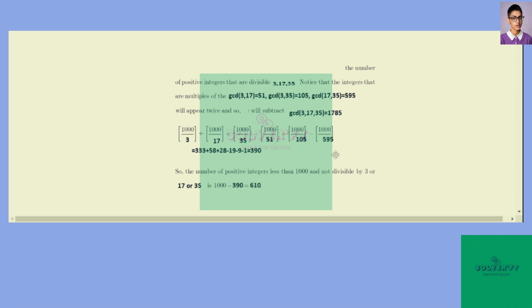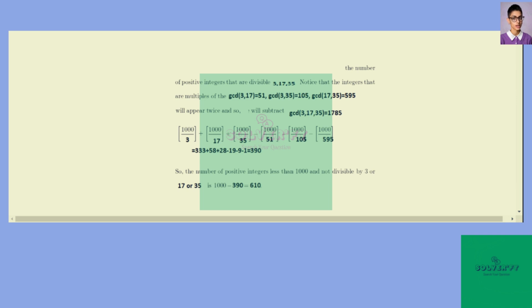So the number of positive numbers that will be visible of 3, 17, 35. Notice that the integers that are multiples of the GCD of 3 and 17 is 51, GCD of 3 and 35 is 105, and GCD of 17 and 35 is 595. However, the GCD of 3, 17, 35 exceeds 1000, that is 1785. So these three GCDs less than 1000 will appear, so we will subtract them.